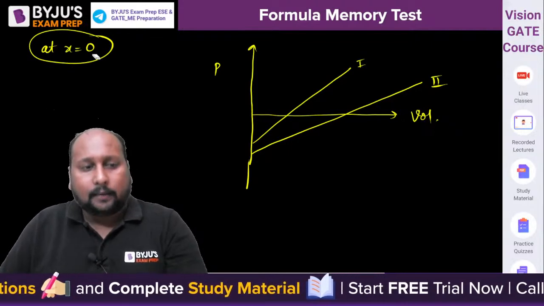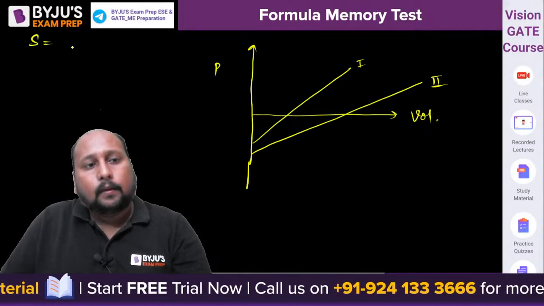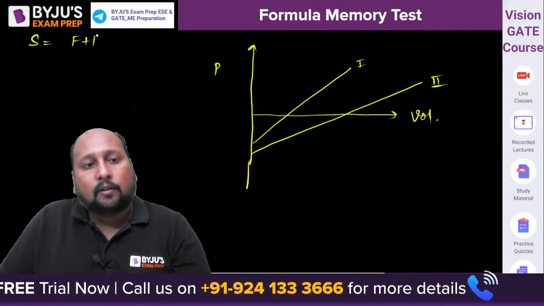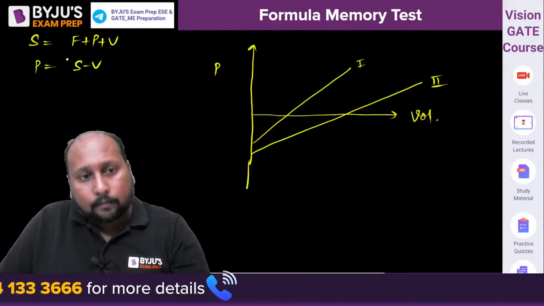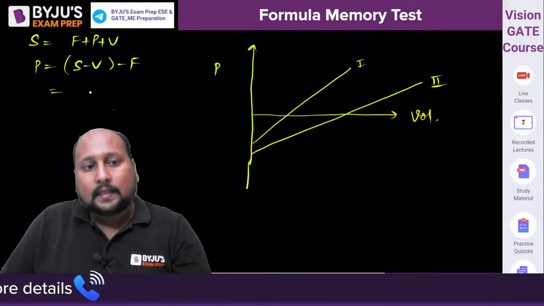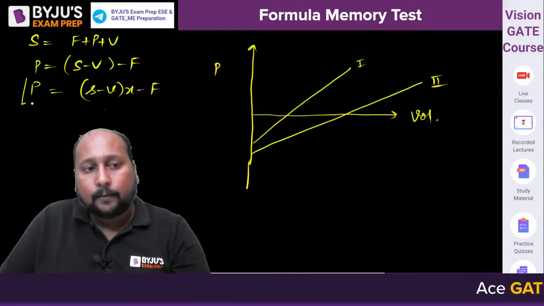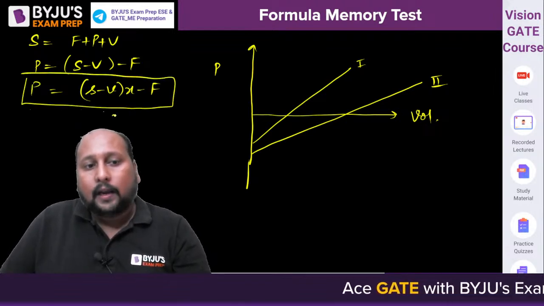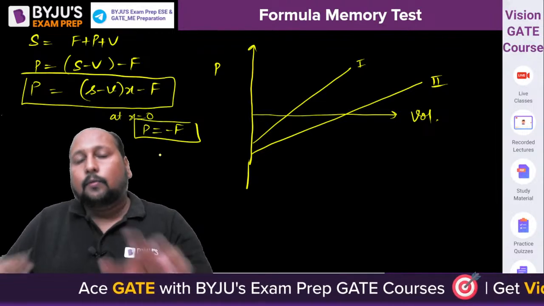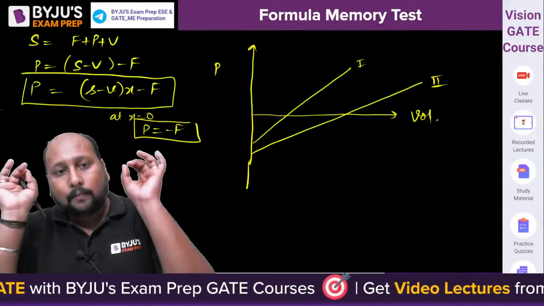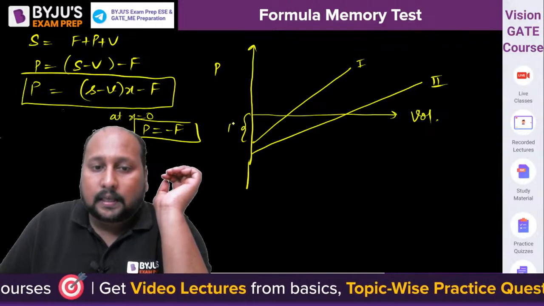Sir, we know that, let me write it, the general formulation first of all. We know that selling price is equal to fixed price plus profit plus variable cost, or profit is equal to selling price minus variable cost minus F, right? Or I can say S minus V into X minus F. This is the total profit, right? If I say x equal to 0, at x equal to 0, your P is equal to minus F. What is the meaning of this? The meaning of this is when there is no production, then we'll be having a loss of what? Fixed price. This is x equal to 0. This is F1.